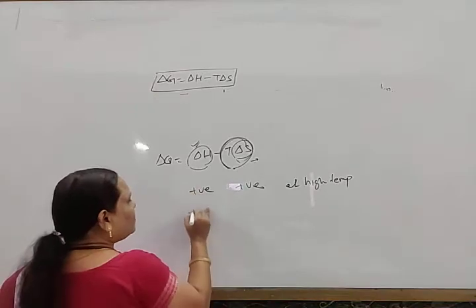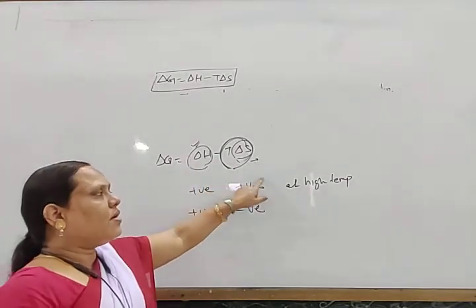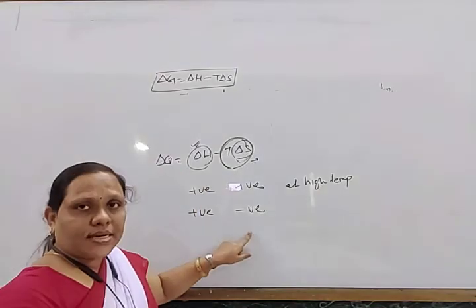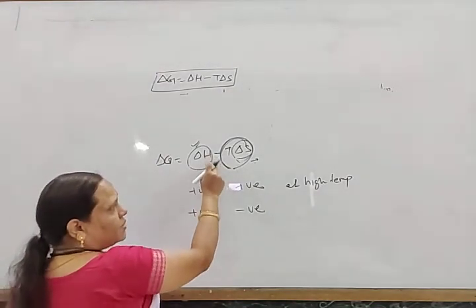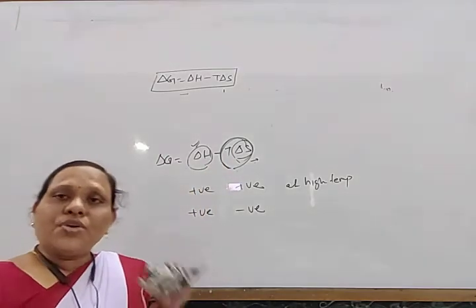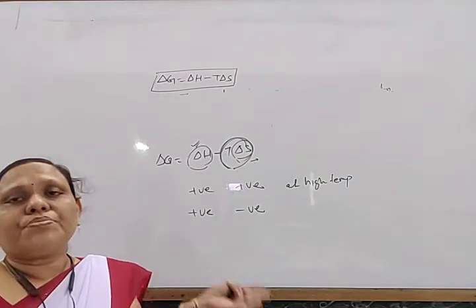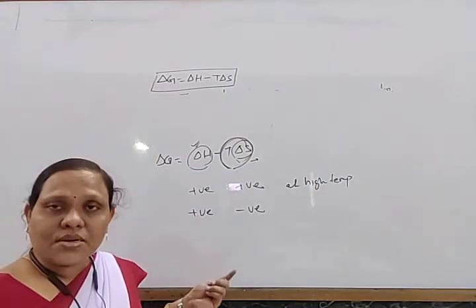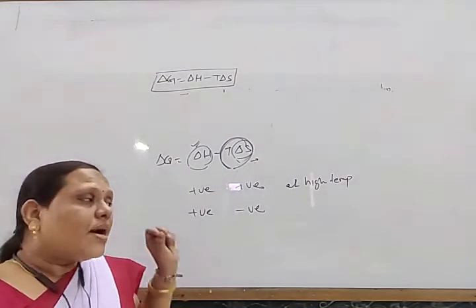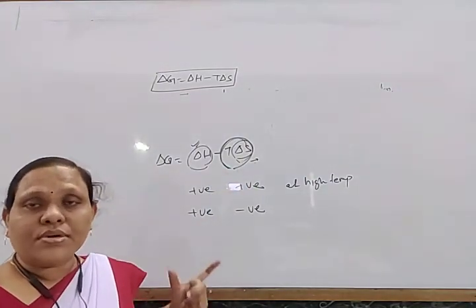Similarly, if ΔH is positive and ΔS is negative, then minus TΔS becomes positive, so positive plus positive is positive, and this process will become non-spontaneous under any condition. So in some cases, some factor opposes and some factor supports the spontaneity of the process, and the resultant spontaneity depends on temperature. At what temperature ΔG will become positive, and at which condition it will become negative.